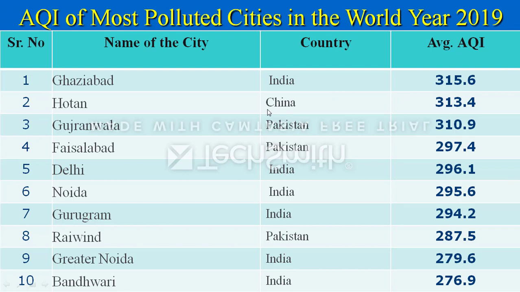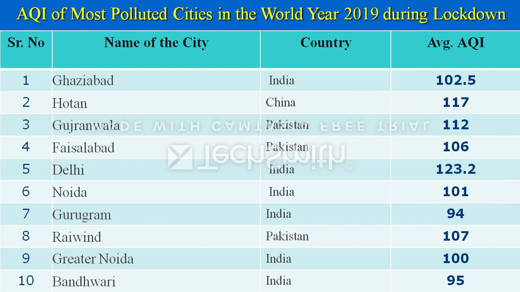Now we will discuss the lockdown period. AQI of the most polluted cities in the world, year 2019, during lockdown. Now see the drastic change. Ghaziabad went from 300 to 102. China 117. In fact, China is rising right now. If you see the current AQI of China, it is near about 130, because this city is not under lockdown, that's why it is running and pollution is getting created.